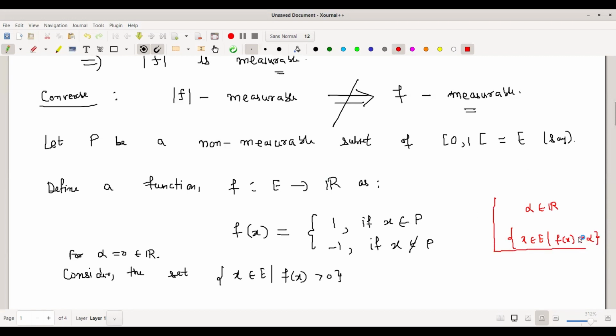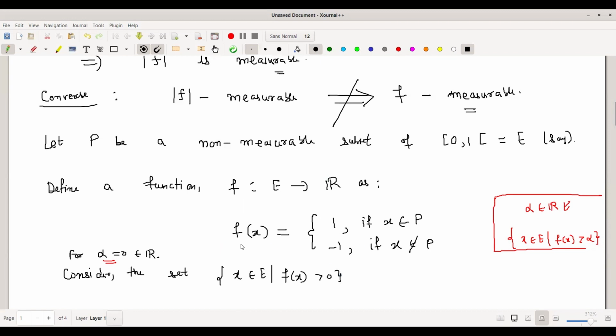We consider alpha equal to 0 because it should be valid for every possible real number. So I have considered the set of x in E such that f(x) is positive.